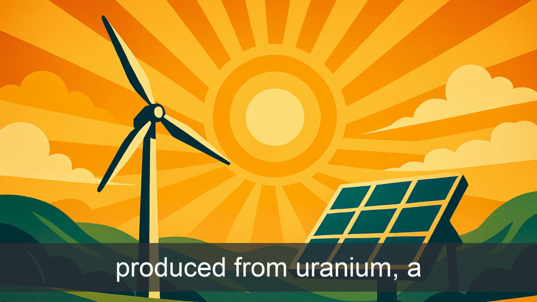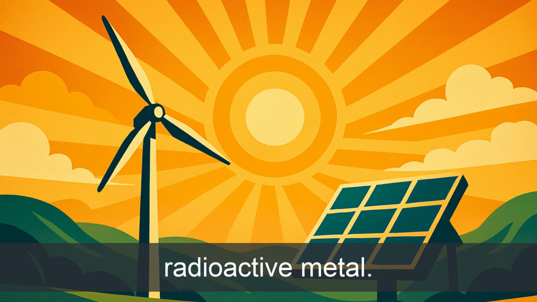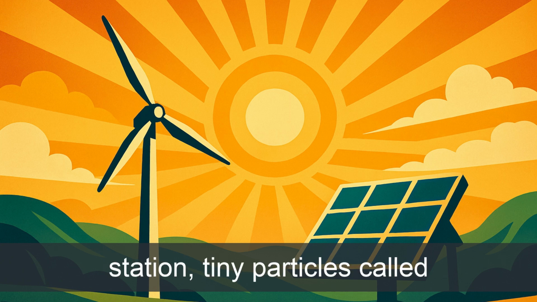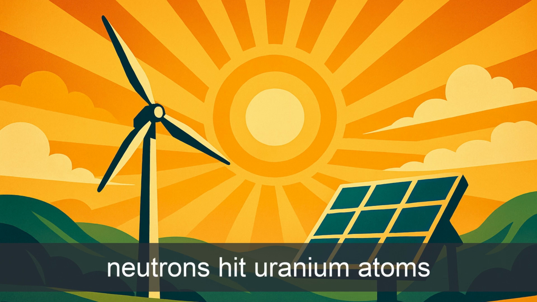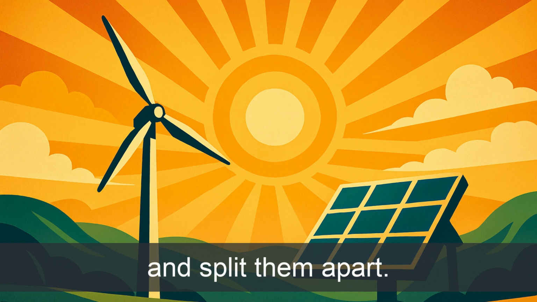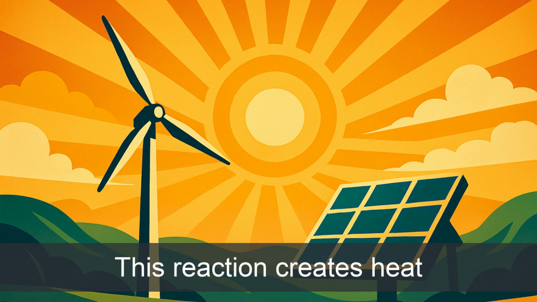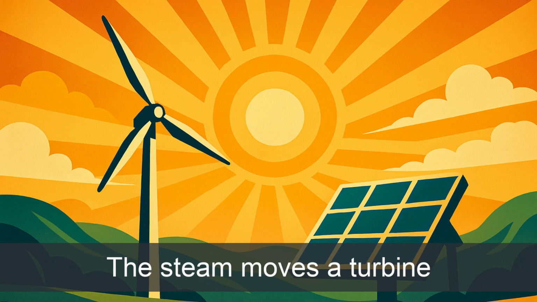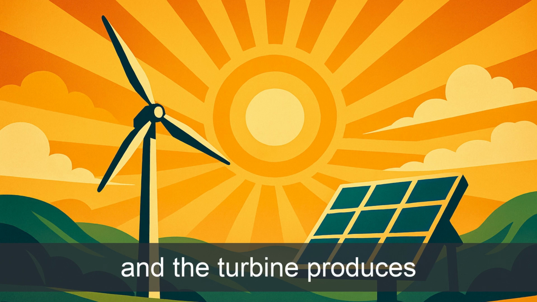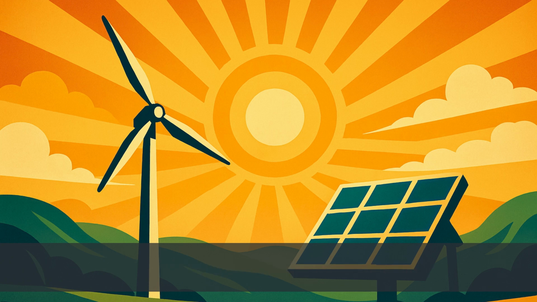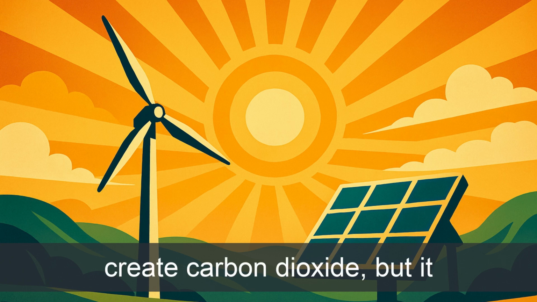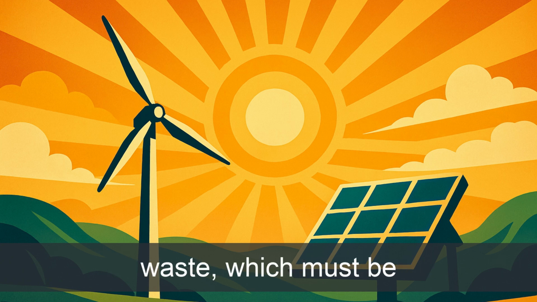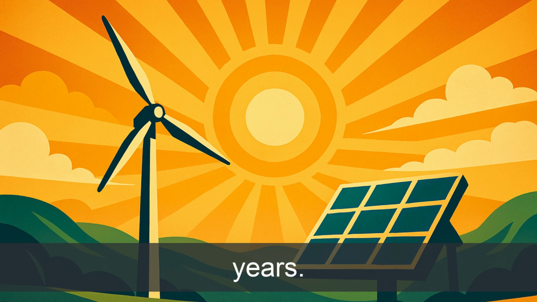This type of energy is produced from uranium, a radioactive metal. Inside a nuclear power station, tiny particles called neutrons hit uranium atoms and split them apart. This reaction creates heat, which turns water into steam. The steam moves a turbine, and the turbine produces electricity. Nuclear energy does not create carbon dioxide, but it produces radioactive waste, which must be stored safely for many years.